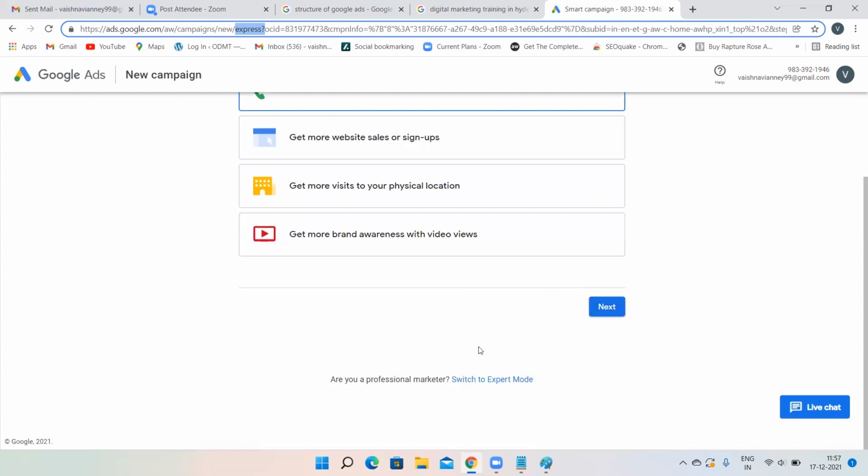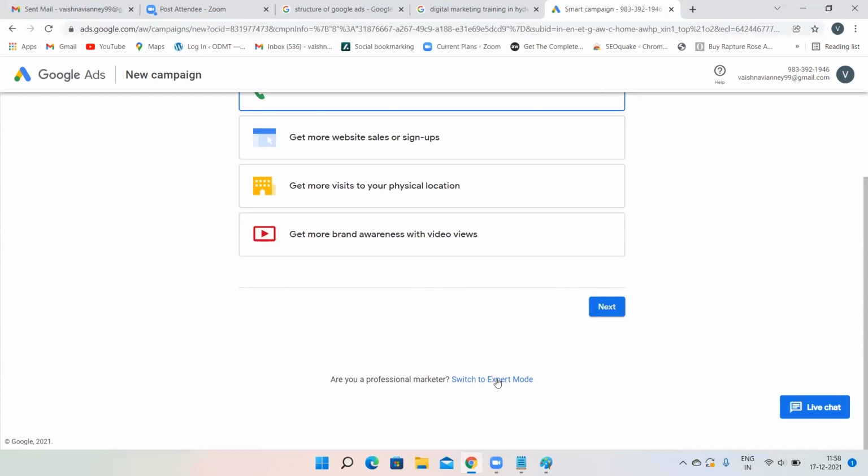Just scroll down and in very small letters you'll see over here switch to expert mode. Always go to switch to expert mode. Though you are not a Google Ads expert, always click on switch to expert mode only. You are already learning, so you'll understand how to create Google Ads with the help of a Google Ads account. So do not create your Google Ads with the help of a Google Ads Express account. Just scroll down, click on switch to expert mode. Do not click on next.